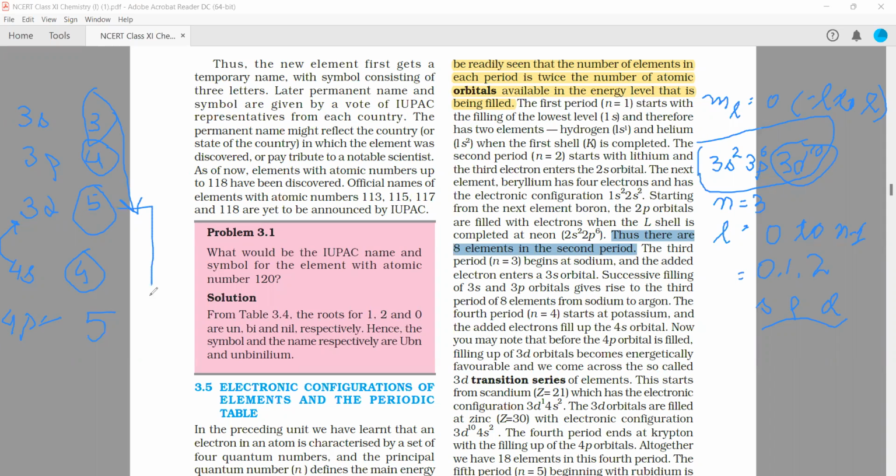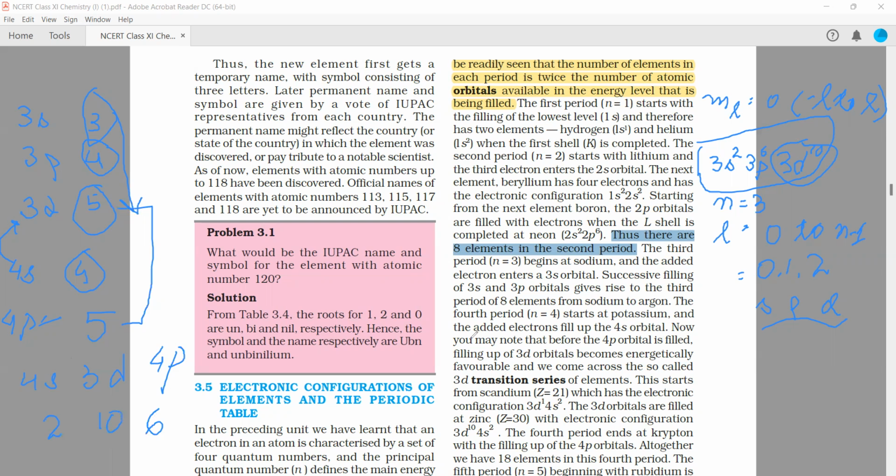So for any two orbitals that have the same n plus L value, the orbital whose principal quantum number is lesser is filled first. So it will follow 4s, after that 3d, and after that 4p. So in period number 4, how many elements will be there? 2, 10, 6, total 18 elements are there in period number 4.